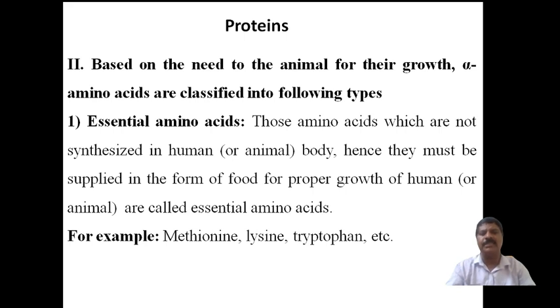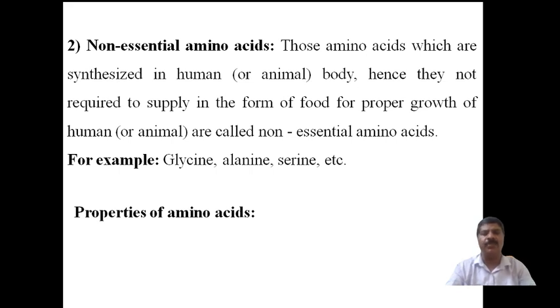Now the opposite of essential amino acids is non-essential amino acids. The second classification of amino acids is non-essential amino acids. Those amino acids which are synthesized in the human body or animal body during the physiological system, in the process of metabolic activity, in the form of digestion, or in the contraction and expansion of the muscle, are produced during that.